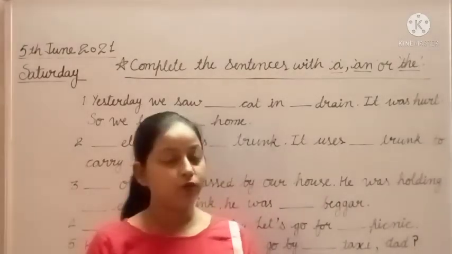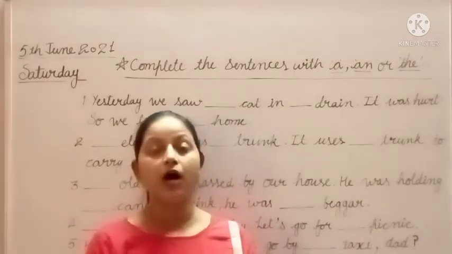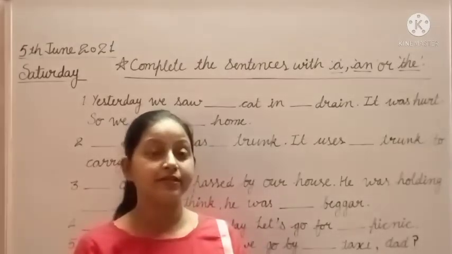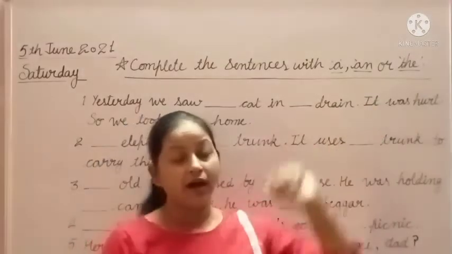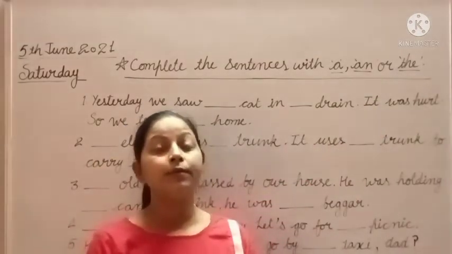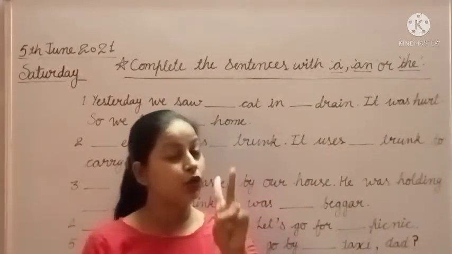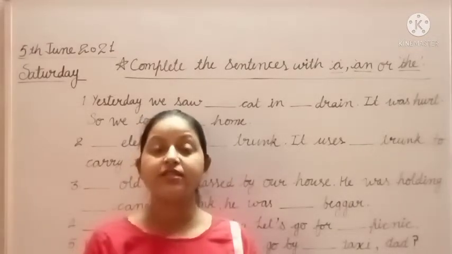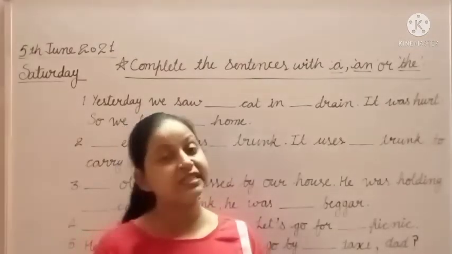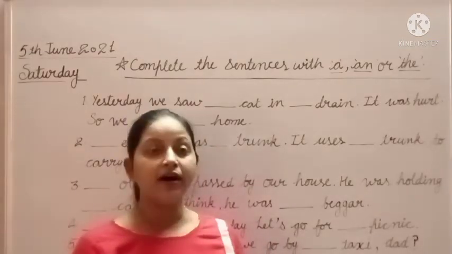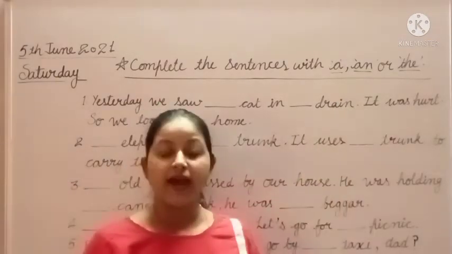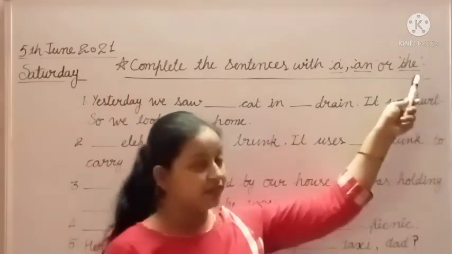And you all know, students, how many articles are there? Yes, there are 3 articles: a, an, and the. And how many types of articles? There are 2 types of articles. First is definite article and second one is indefinite article. Indefinite articles are a and an, and the definite article is the.